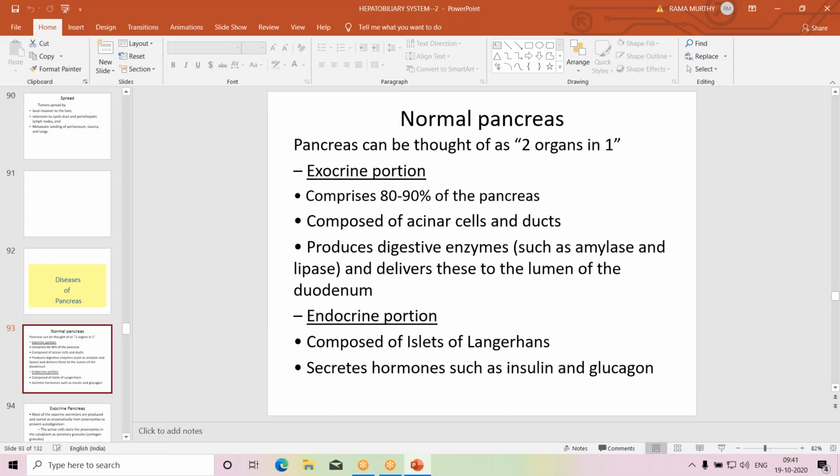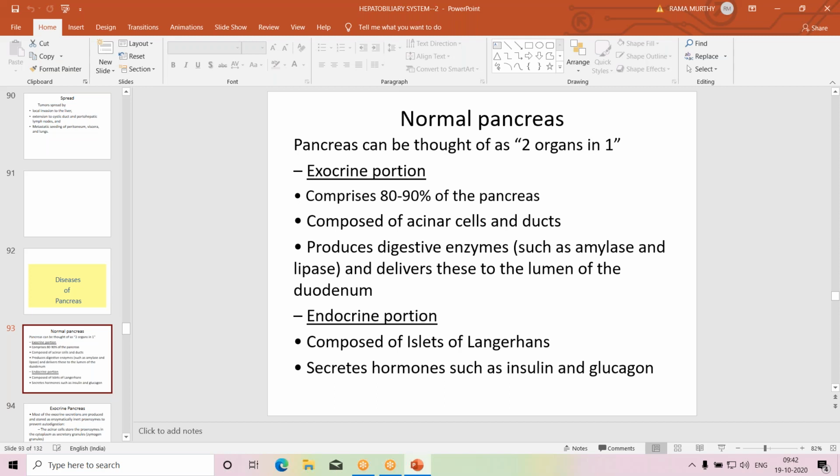Exocrine portion comprises 80 to 90% of pancreas. That is composed of acinar cells and ducts. Acinar cells produce digestive enzymes such as amylase, lipase, trypsin, chymotrypsin, and deliver these into the lumen of the duodenum.